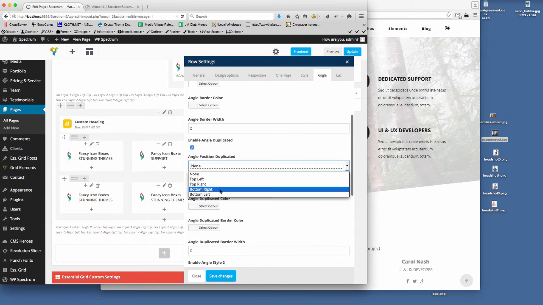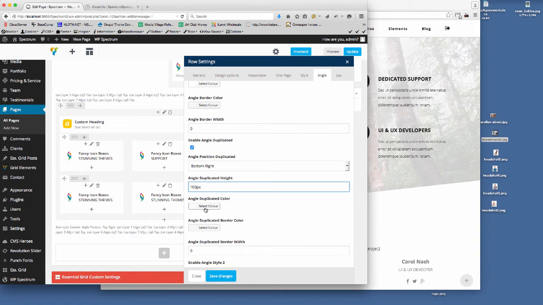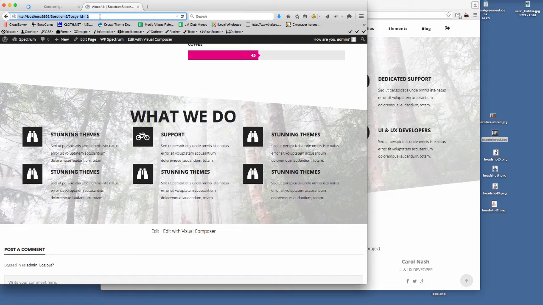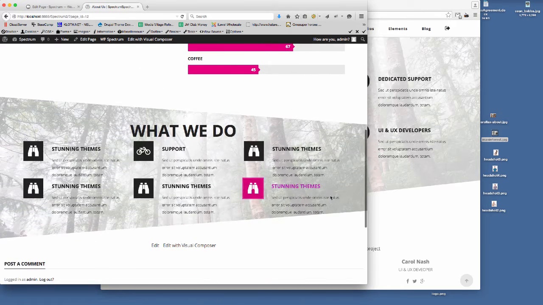Which position do we want it in? The bottom right. And then we want to set that to 100 pixels. What color do we want it? So that will be white. So if we save that, and then if we update the page, we can see there that we've got the other angle below.